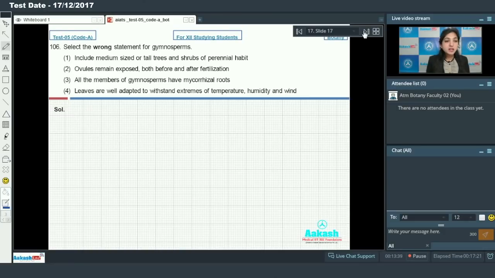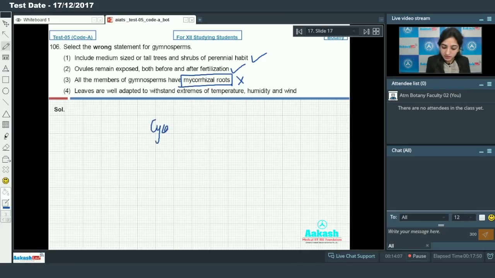Question number 106. Select the wrong statement for gymnosperms. Gymnosperms include medium-sized or tall trees and shrubs of perennial habit. This is correct. Ovules remain exposed both before and after fertilization. This is correct. All the members of gymnosperms have mycorrhizal roots. No. This is incorrect. All the members of gymnosperms do not have mycorrhizal roots.